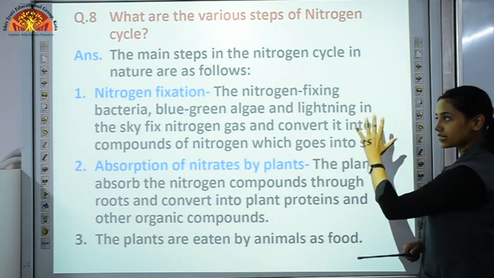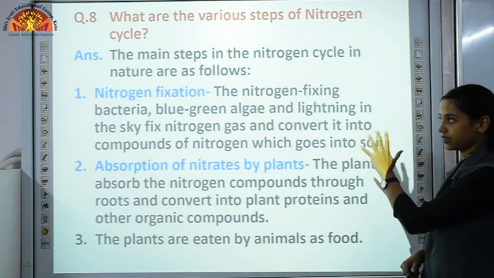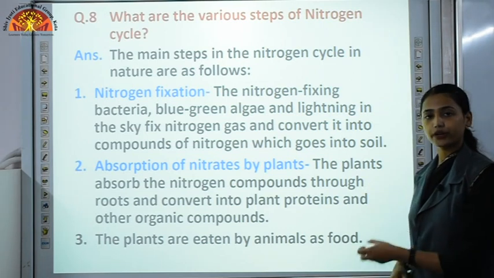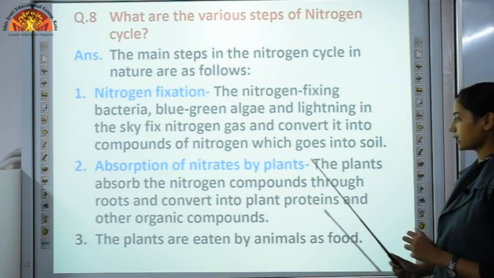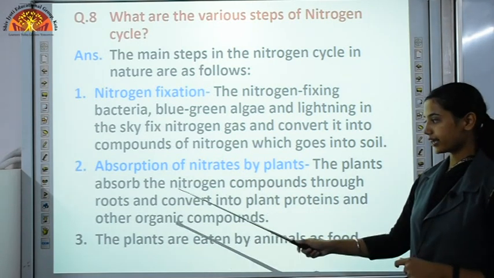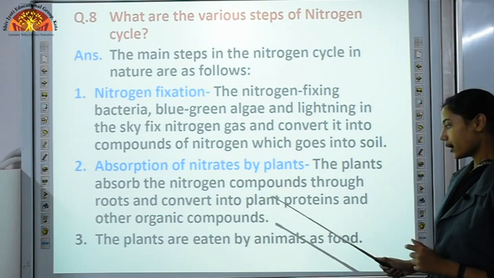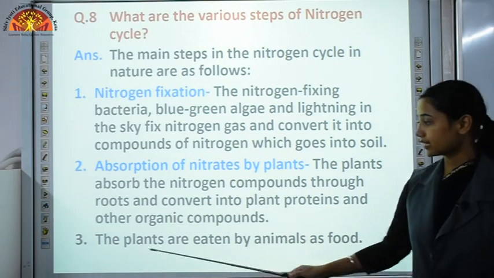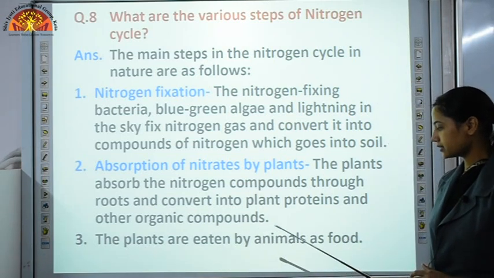From the first step we got nitrogen compounds and they got mixed with the soil. Now it's time to absorb those nitrogen compounds. So in this step, the plants absorb the nitrogen compounds through roots and convert them into plant proteins and other organic compounds. Then those plants are eaten by animals as food.